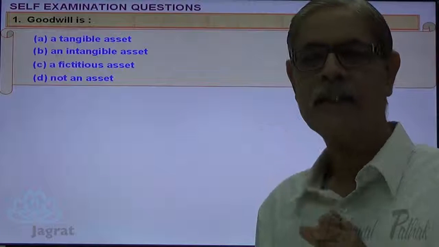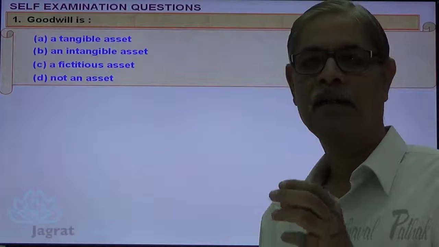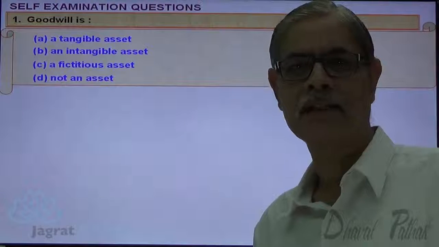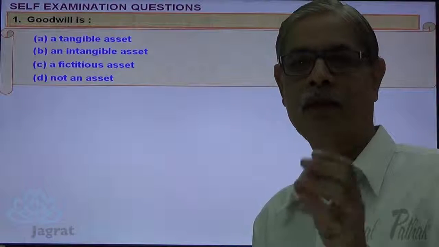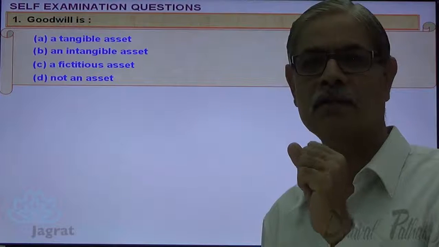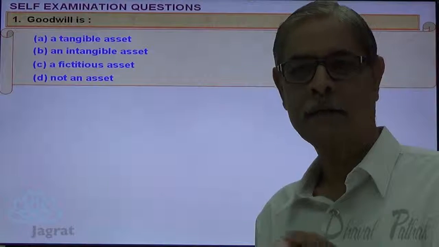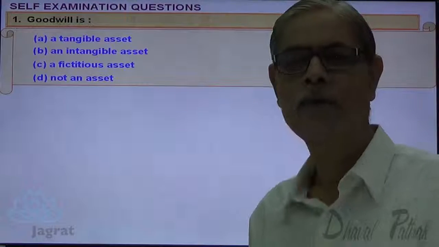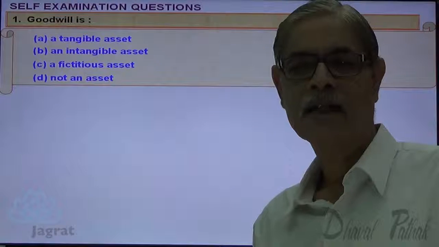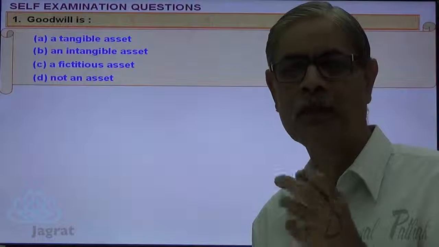Now, tangible assets means assets within the reach of your five senses. Eyes can see, hand can touch. These are the assets, they are tangible, means within the scope of five senses. Goodwill is a value of reputation, and the reputation of a firm is about what?